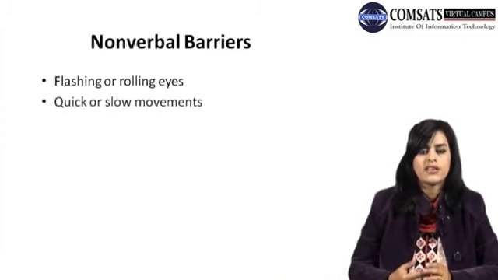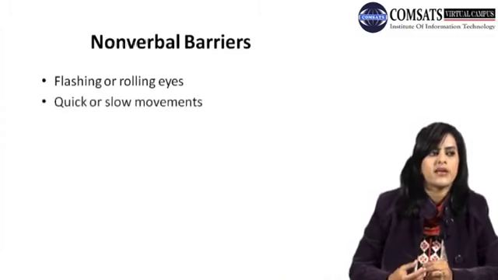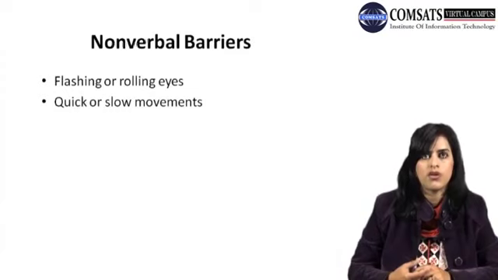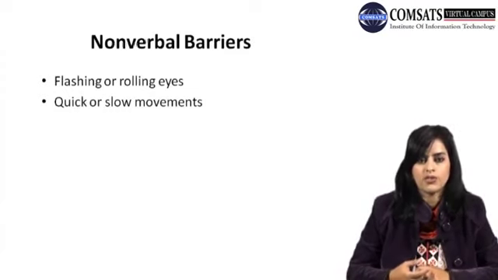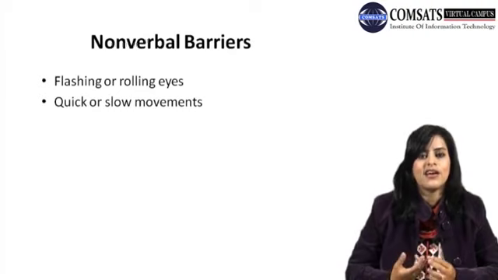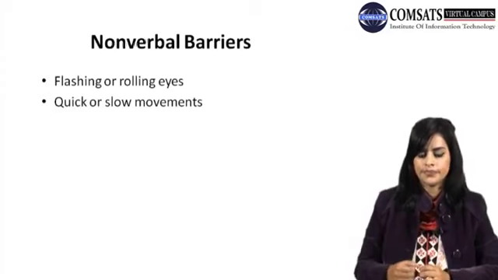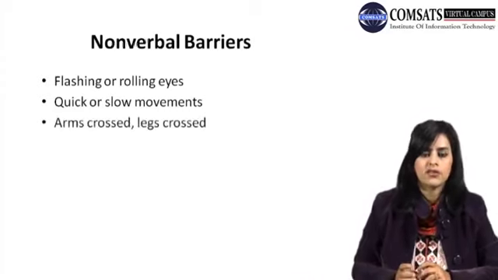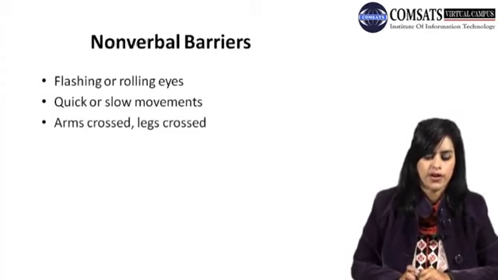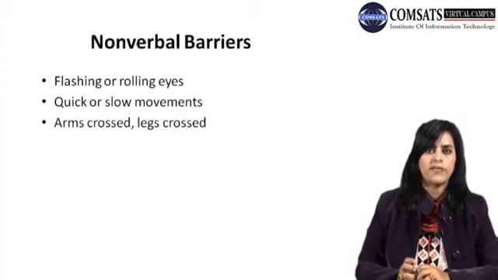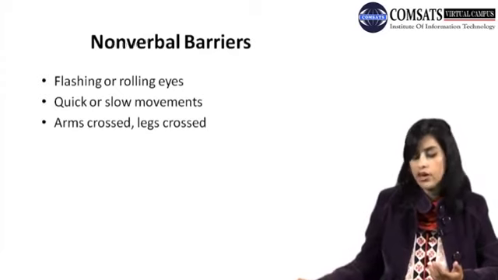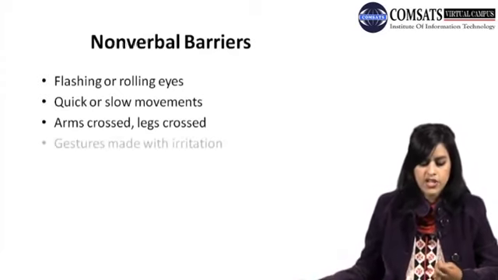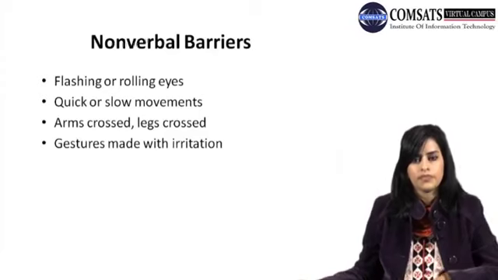Quick or slow movements. Someone is talking to you and you quickly stand up and get out of the room. Someone is talking to you and you slowly look at them and make a face. So these kinds of movements, your facial expressions, your body movements, they count a lot in your communication. Arms crossed, legs crossed, sometimes they also add to your non-verbal barrier, and they become a hindrance in your communication. Gestures made with irritation.